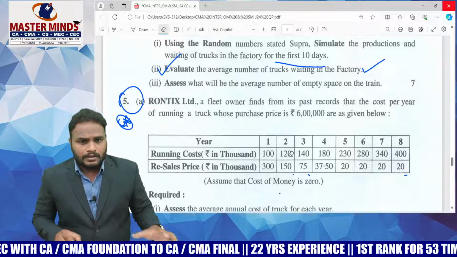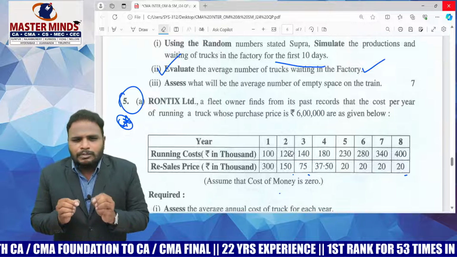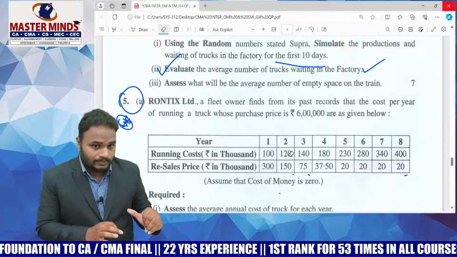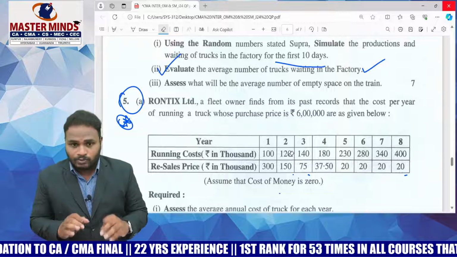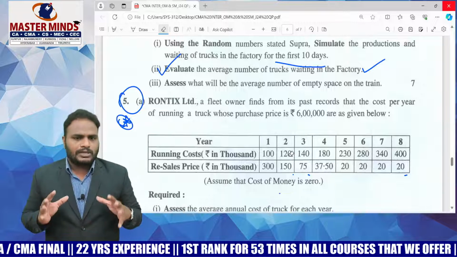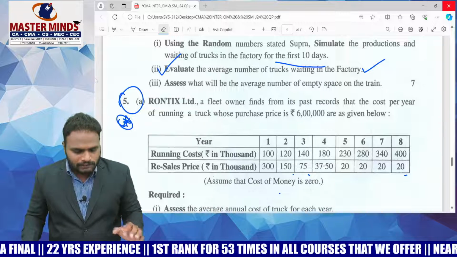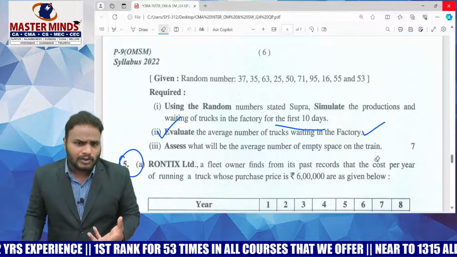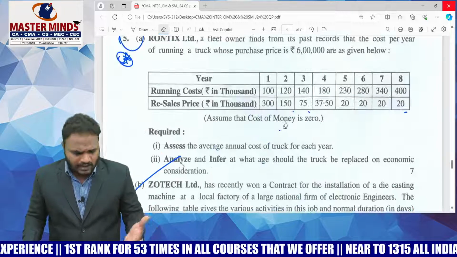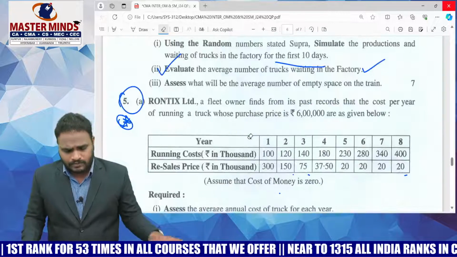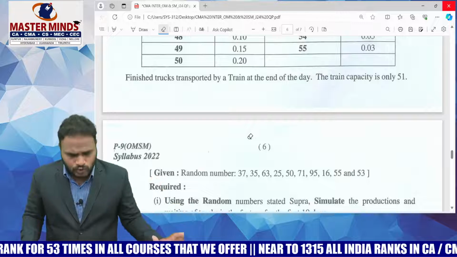Generally, this is one of the little bit twists. But those who attend the classes regularly and listen to the class attentively can easily solve this problem. But my suggestion is, it is better to leave 5A and 5B as a choice. Why? Because it will take more time to solve in the examination. 5A takes more time and 5B will also take more time. Better to leave that problem as a choice.